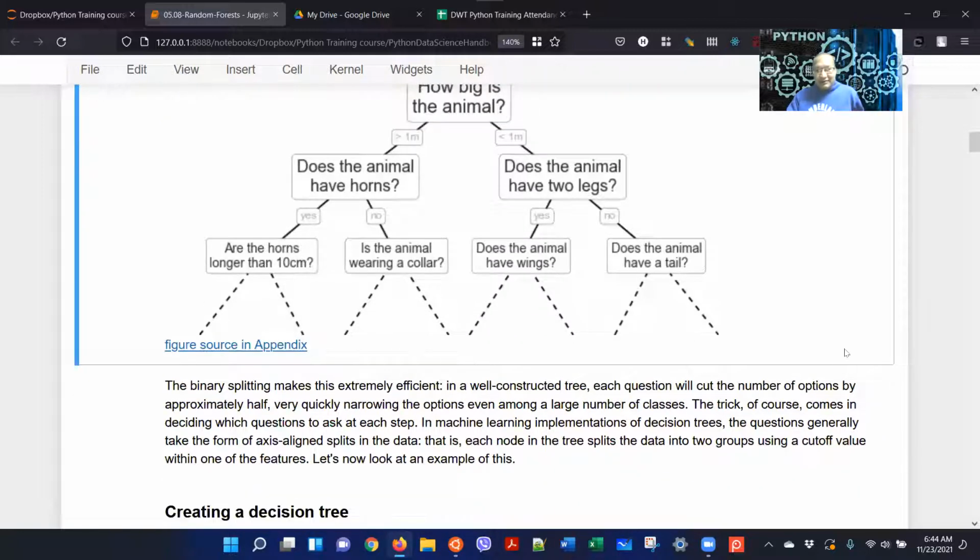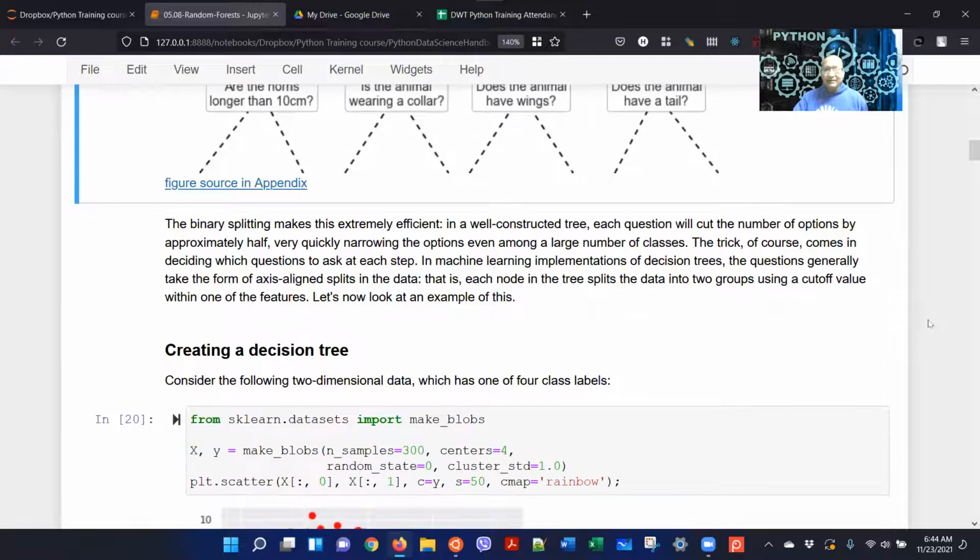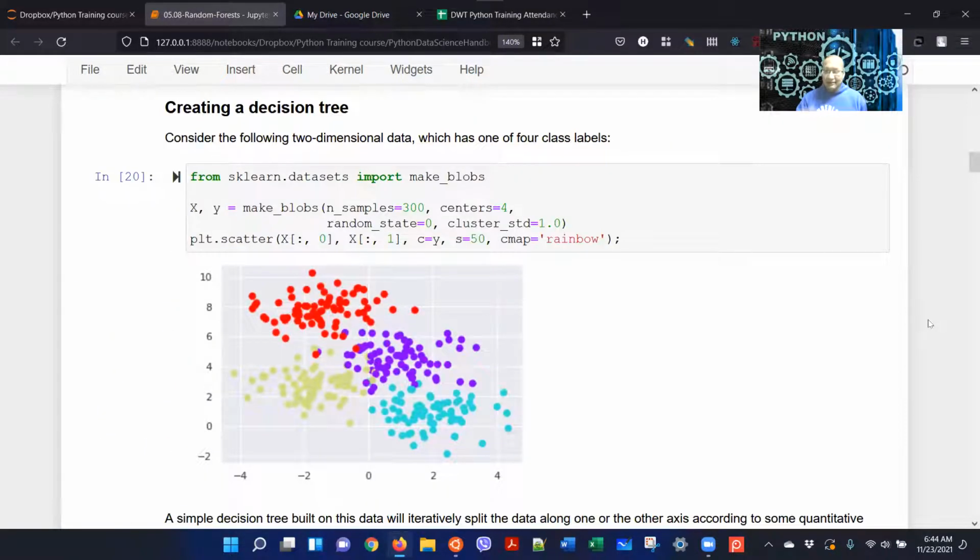So the trick is deciding which questions to ask at each step. In machine learning implementation of decision trees, the questions generally take the form of axis-aligned splits in the data. That is, each node in the tree splits the data into 2 groups using a cutoff value. Here is a very simple example of a decision tree. Now let's use a similar kind of decision tree to classify some data.